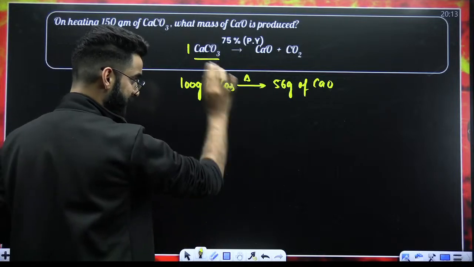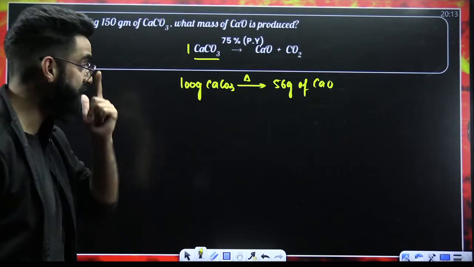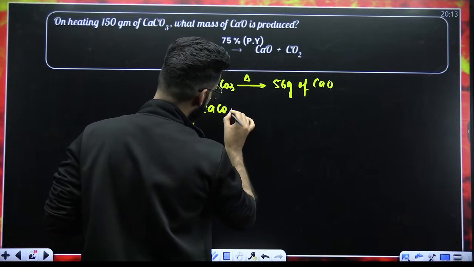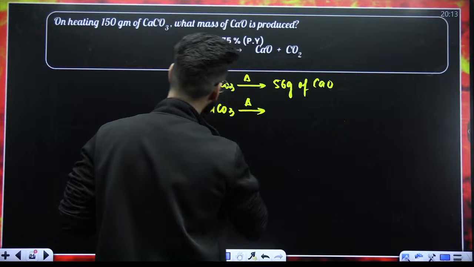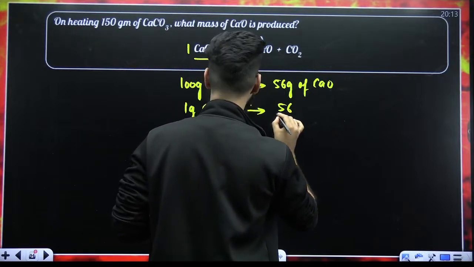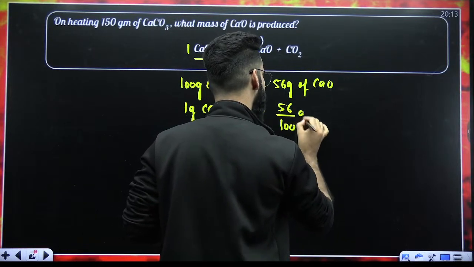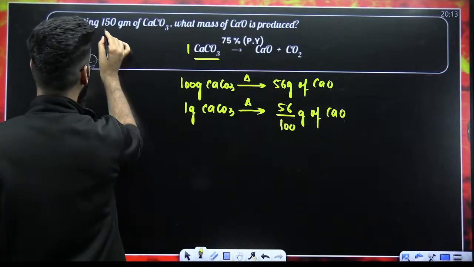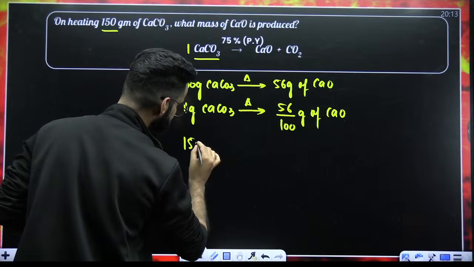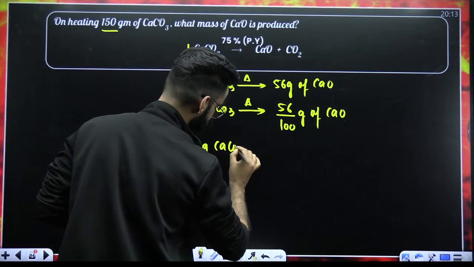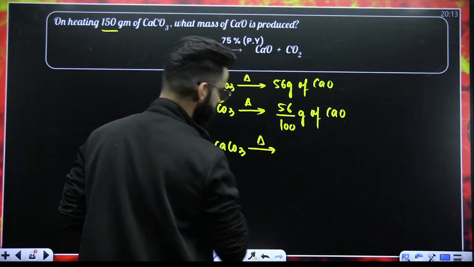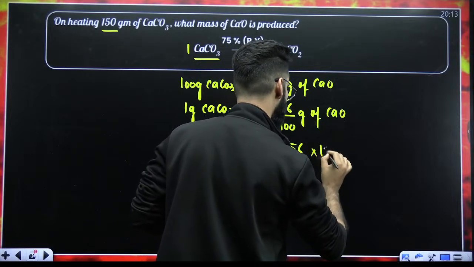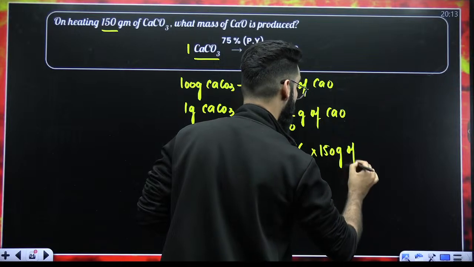Therefore, 1 gram of calcium carbonate should produce 56 divided by 100 grams of calcium oxide. Therefore, 150 grams of calcium carbonate should produce 56 divided by 100 multiplied by 150 grams of calcium oxide.